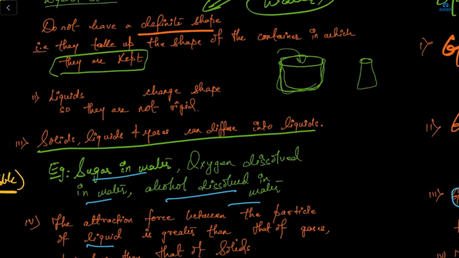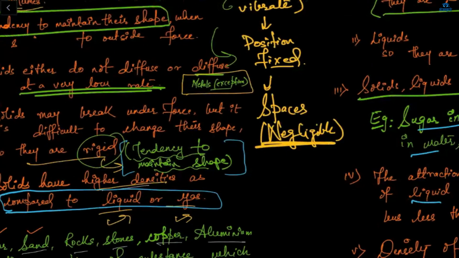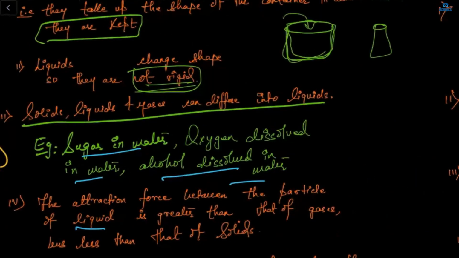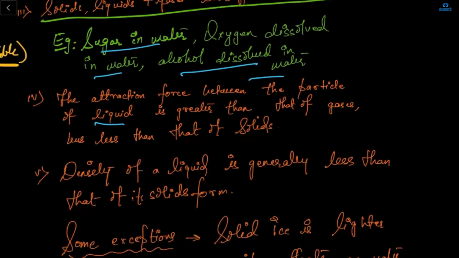Liquids are not rigid. What is the meaning of rigid? It means it is very hard, it has a definite shape. Means the tendency to change their shape, right? Yes, ma'am. Solids are very rigid, means they maintain their shape, and liquids are not rigid, means they don't maintain their shape, they don't have any shape. For example, sugar in water, oxygen dissolved in water, alcohol dissolved in water. Okay. Yes, so the density of a liquid is generally less than the solid.